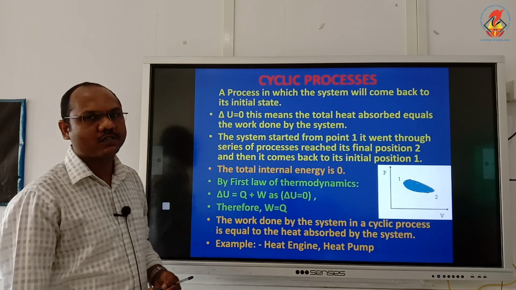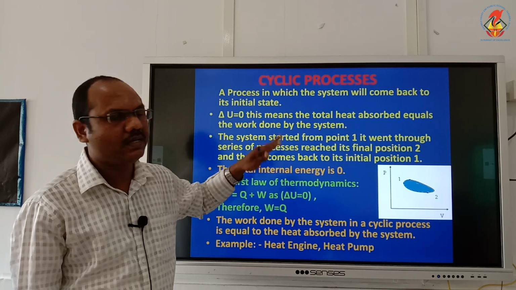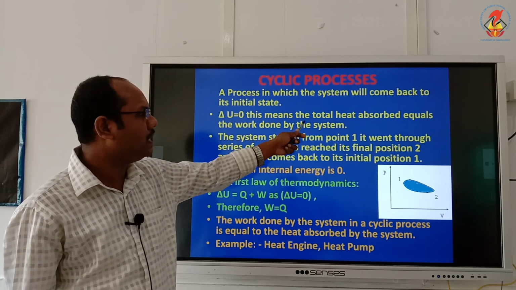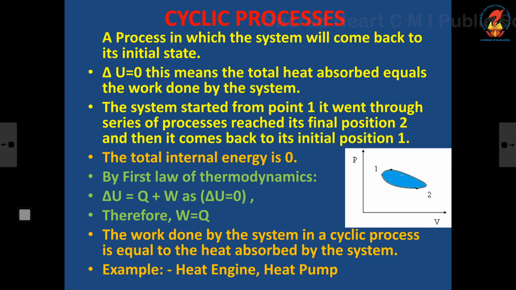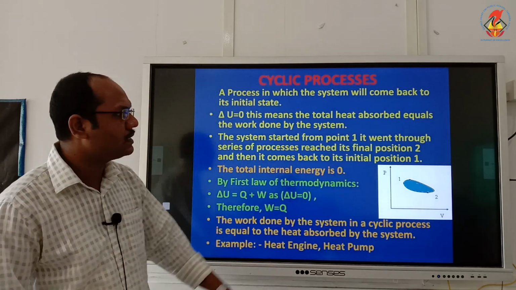So in the cyclic process, the change in internal energy will be 0. Delta U will be equal to 0, which means the total heat absorbed is equal to the work done by the system. When you apply the first law of thermodynamics, delta Q is equal to delta U plus delta W. Delta U is equal to 0. So delta Q equals delta W. That means work done is equal to heat supplied.